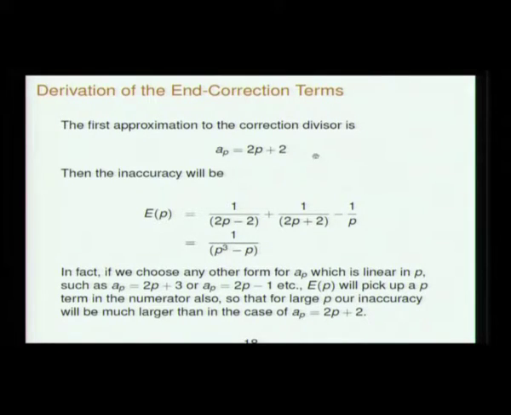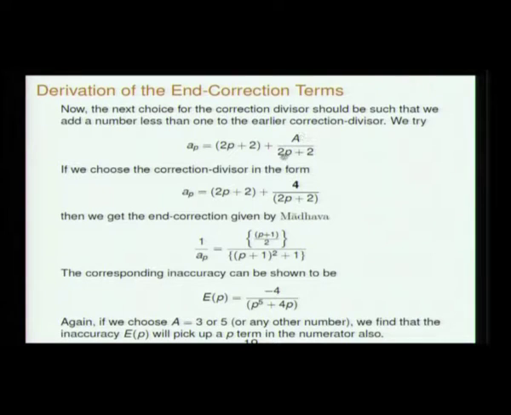So to make it better, we have to add a quantity which depends on P but which is less than 1. So let us take A over 2P plus 2 as a next order correction to the correction divisor. Now if we choose A equal to 4, we will immediately get Madhava's first correction divisor.